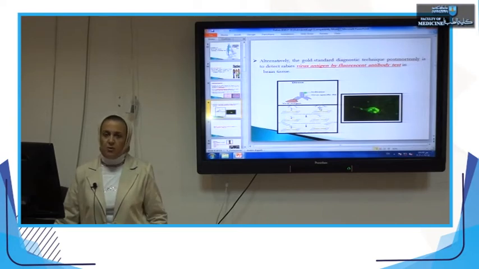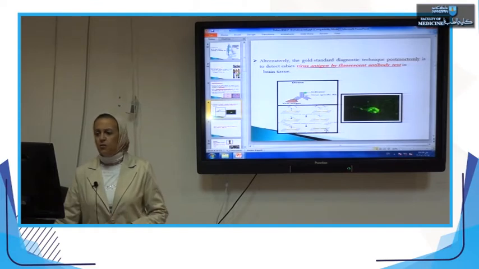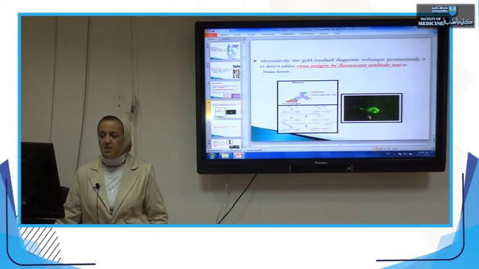When we add the immunoglobulins, the immunoglobulin will not interact with the brain cells because there is no specific antigen present on the slide. So it will be washed away during the preparation technique, and nothing will be present when examined by the ultraviolet microscope. A dark field background will be present, demonstrating no luminous object or fluorescent object, as seen in this figure.